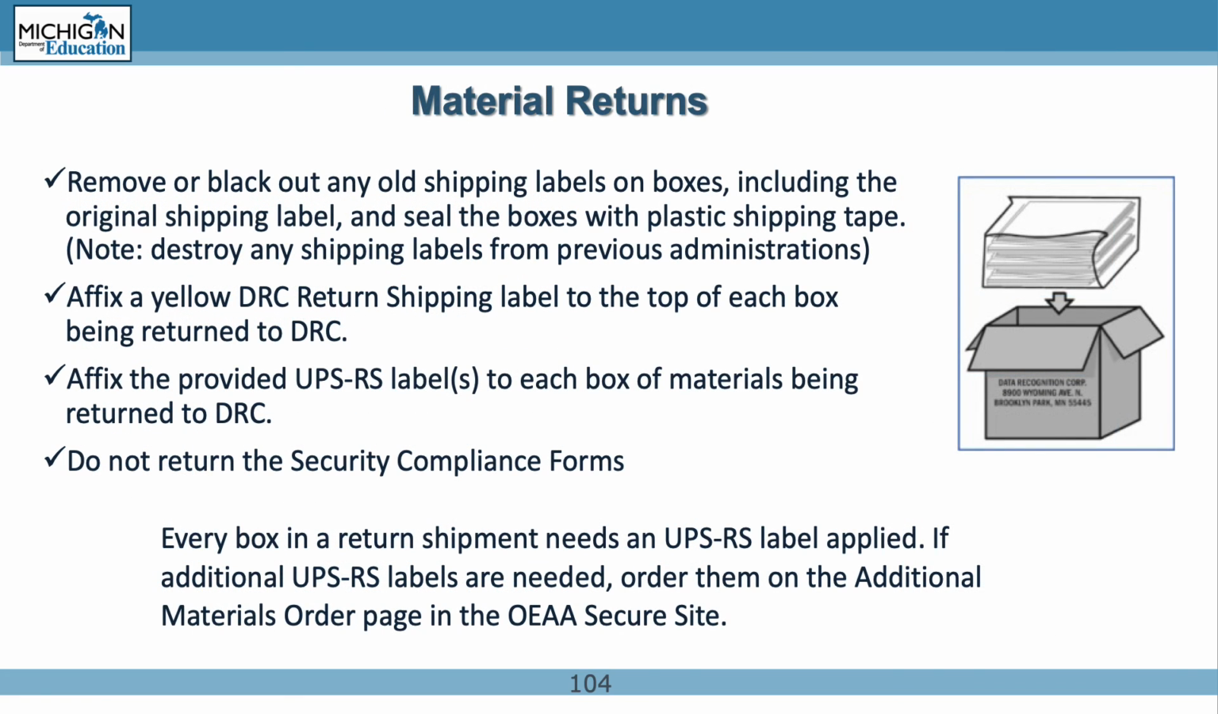Remove or black out any old shipping labels on boxes, including the original shipping label, and seal the boxes with plastic shipping tape. Note, destroy any shipping labels from previous administrations. Affix a yellow DRC return shipping label to the top of each box being returned to DRC. Affix the provided UPSRS labels to each box of materials being returned to DRC.